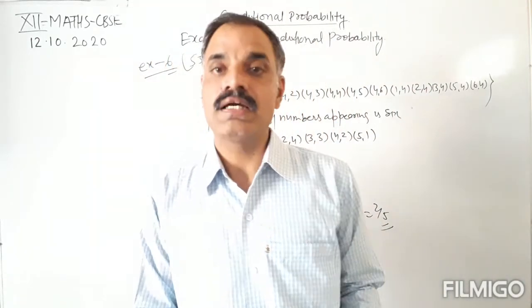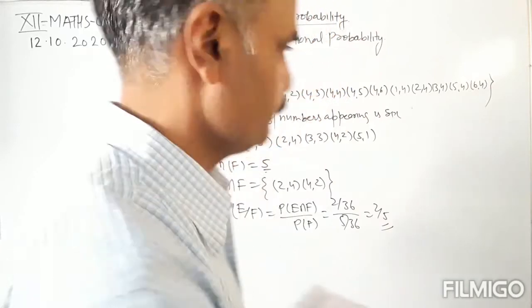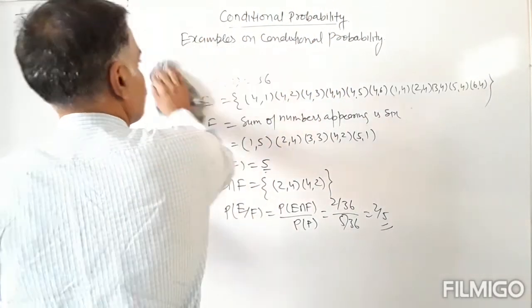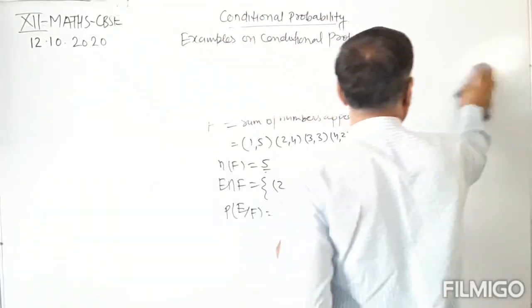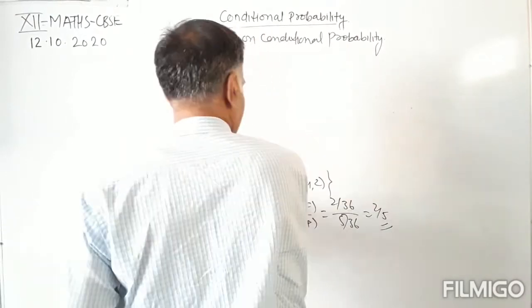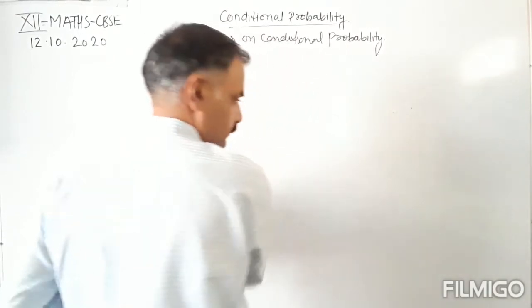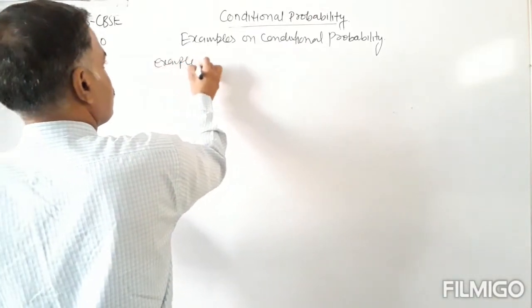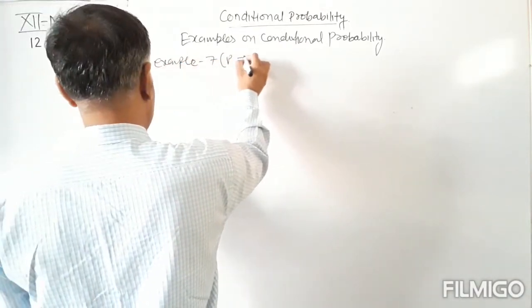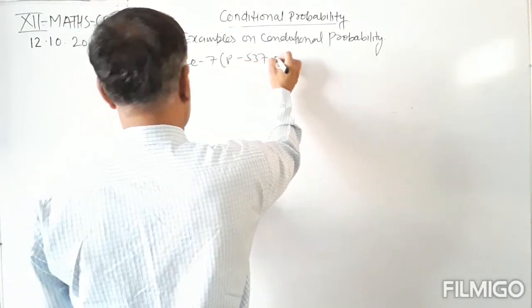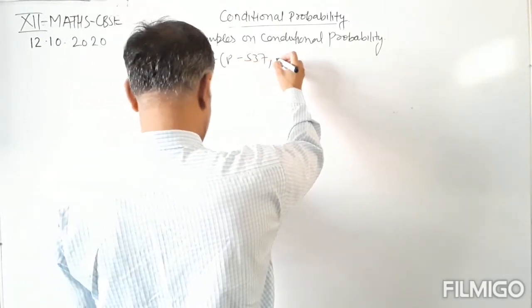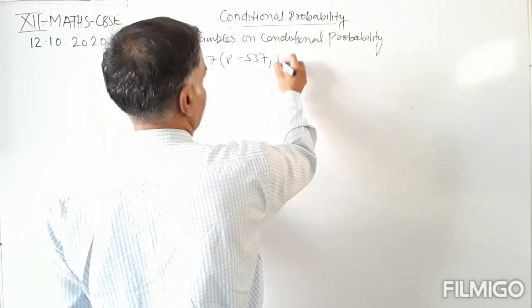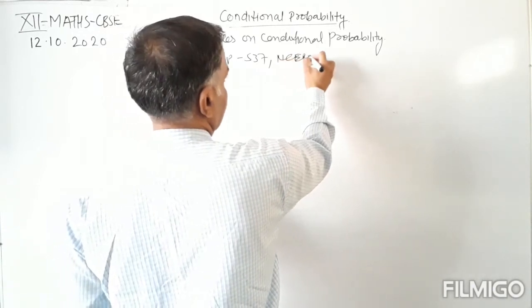Now let us take example number 7, page number 537 in NCERT book.